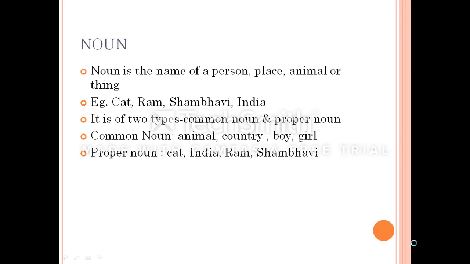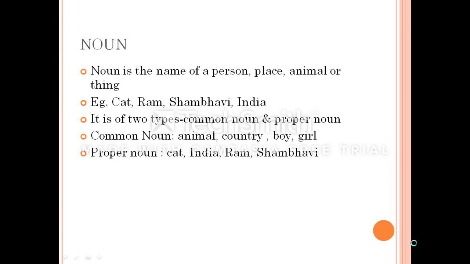A boy and a girl. But whenever I am referring to something very specific, I will name it. Suppose if I say that animal is a cat. So cat is something which is very proper. Next, if I am going to talk about a particular country, I will say that I'm going to talk about India.